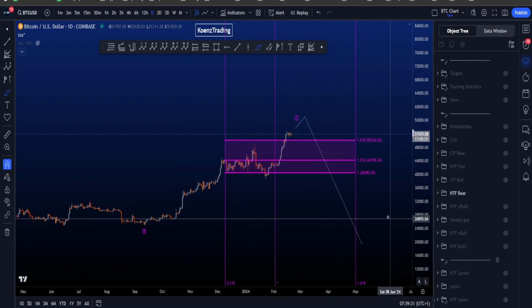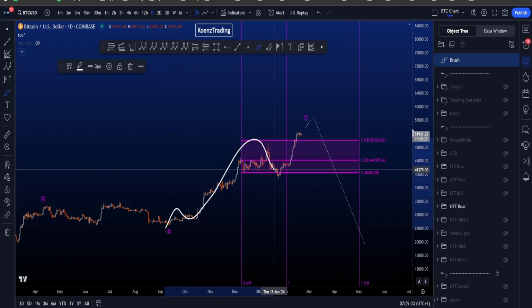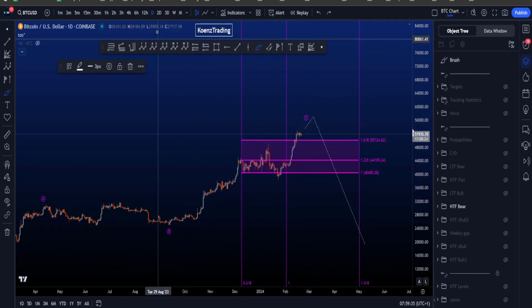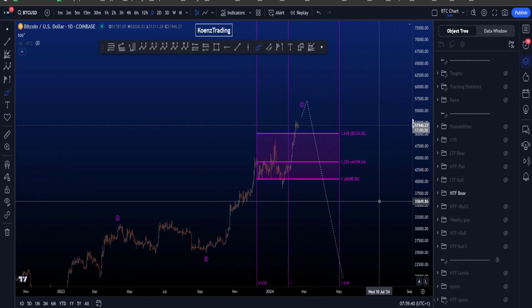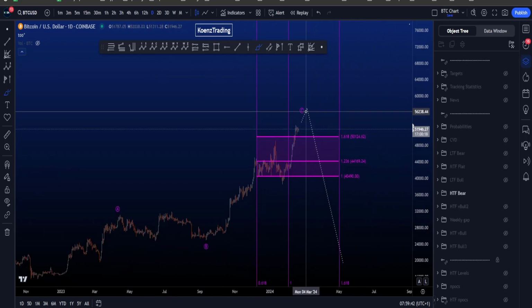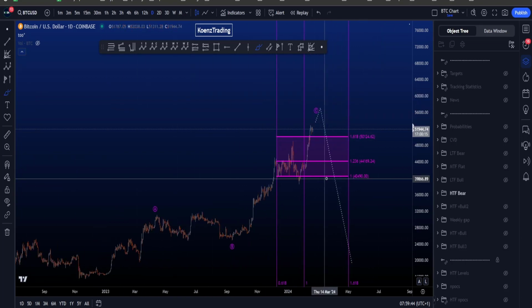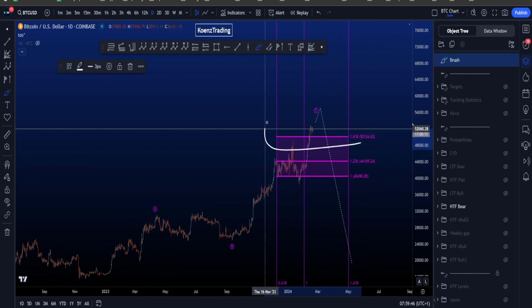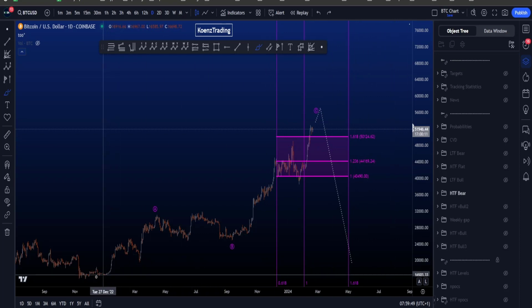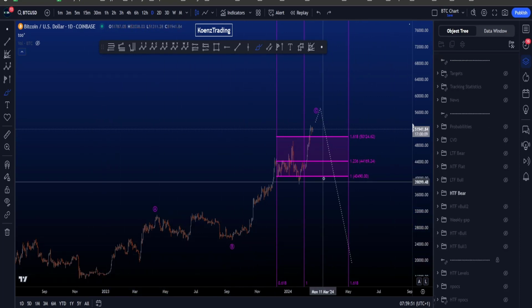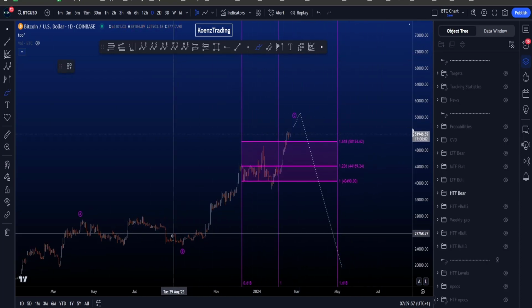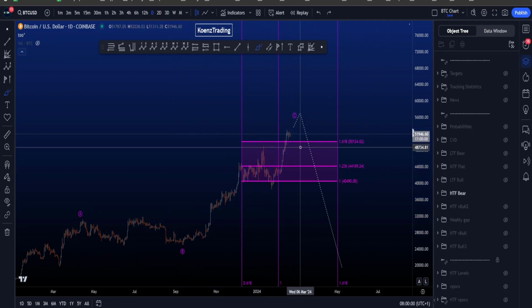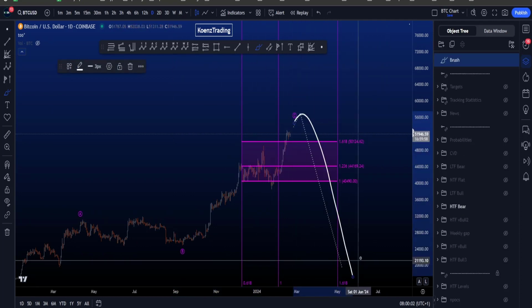Of course, a 5-wave impulsive move to the upside here, 1, 2, 3, 4, 5, can also still end a wave C and then a bigger A, B, C to the upside. As long as price is not taking the all-time high, pretty much this scenario is still very much valid. Yes, we are now ranging above the 1.618, taken from the low to the high of A to the low of B. It does lower the probabilities a little bit for an ABC scenario. However, in the wave C, we are looking for a 5-wave structure, and that is still an option for then much lower prices to come.